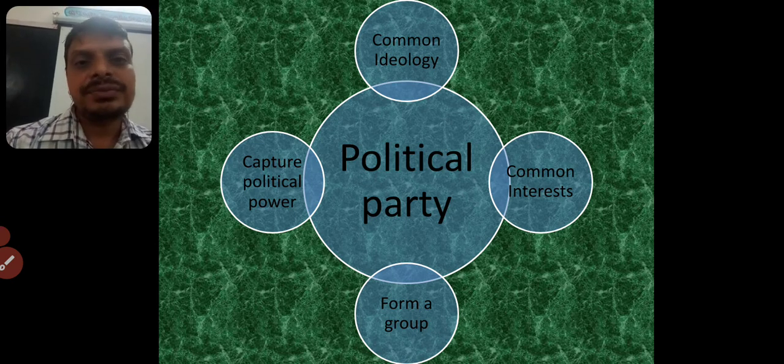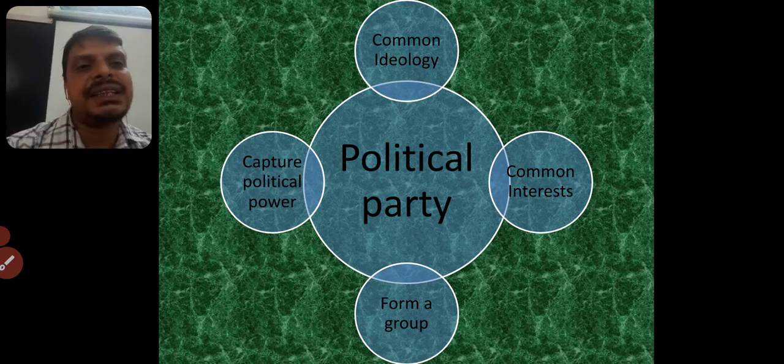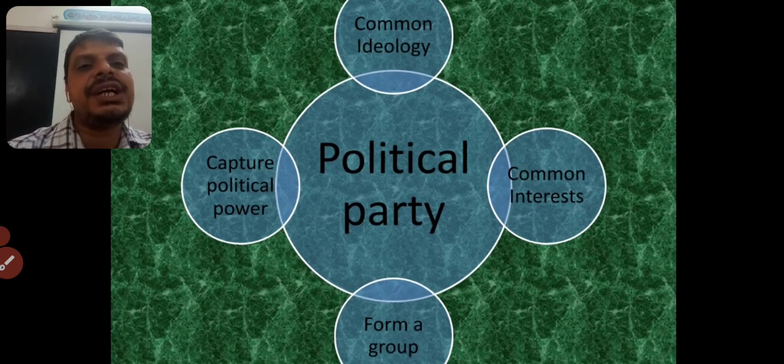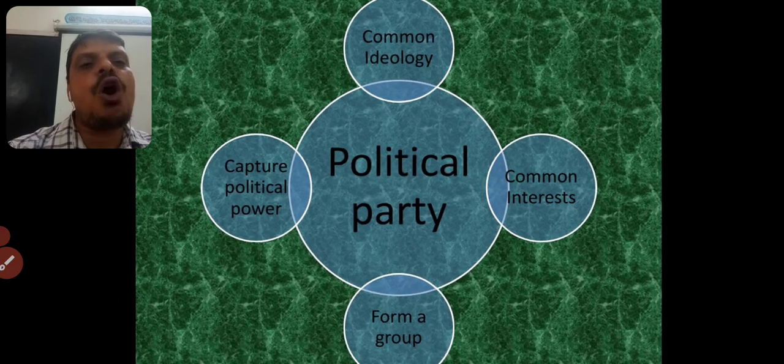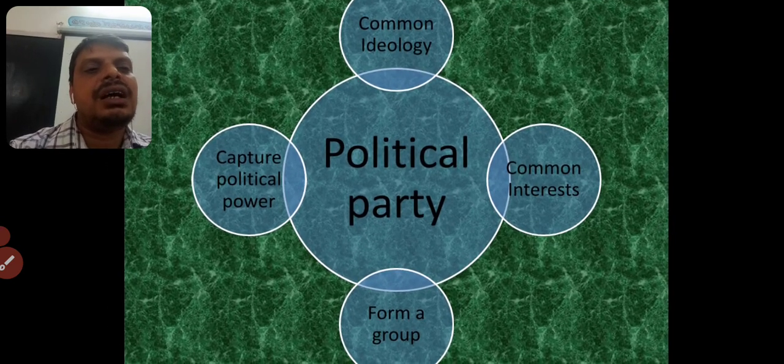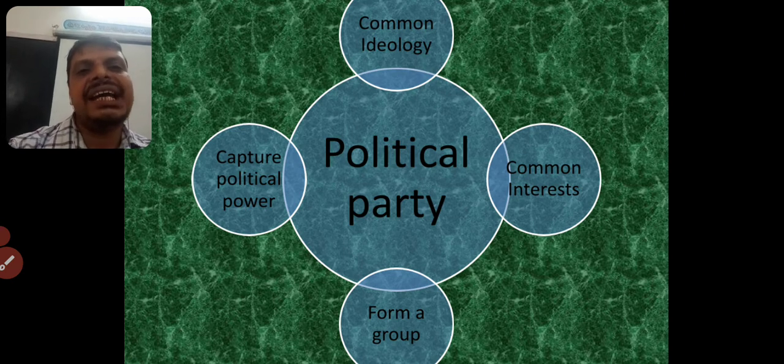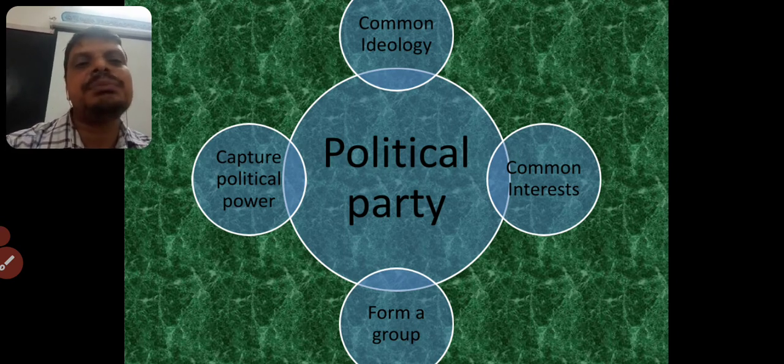We have representatives. That's why it is also called a representative government. So we elect our representatives. These representatives form a group with common ideas, common interests, common ideology, to acquire power. That is called a political party.